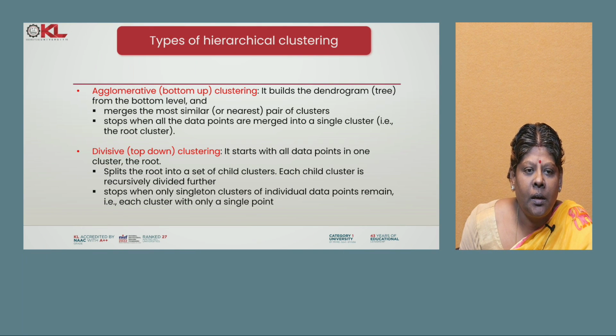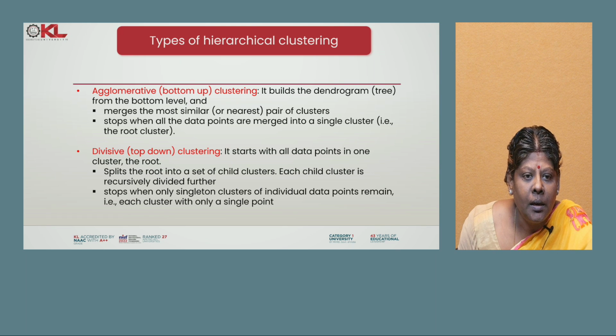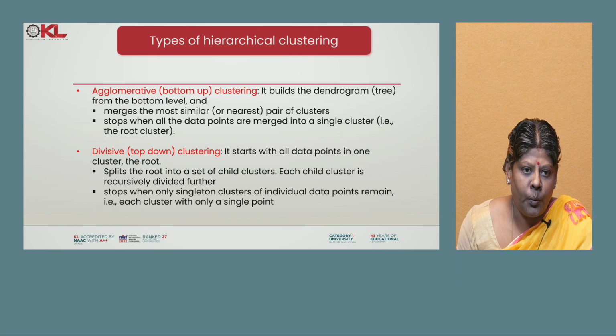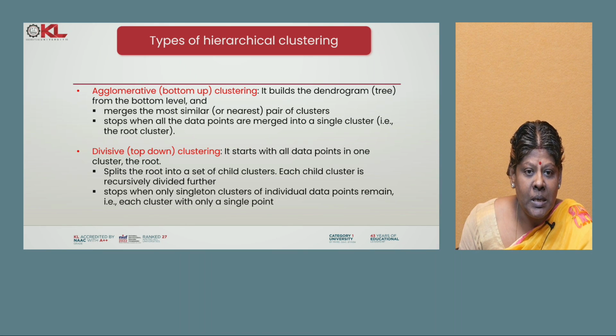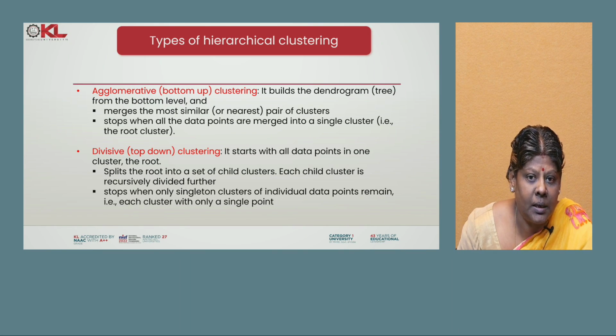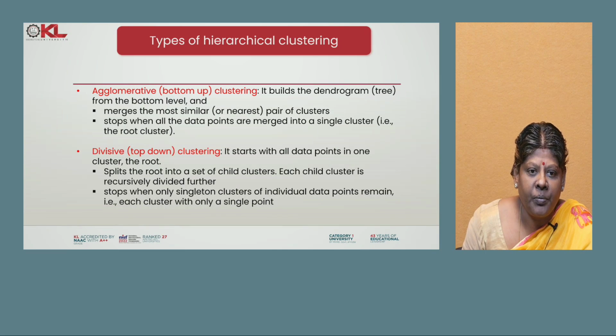What are the types of hierarchical clustering? Agglomerative clustering, and another one is divisive, top-down clustering. Agglomerative clustering comes from the bottom up. Divisive clustering goes from the top down. Here, bottom up, you merge the most similar ones starting from the bottom side. When do you stop? When all the data points are merged into a single cluster.